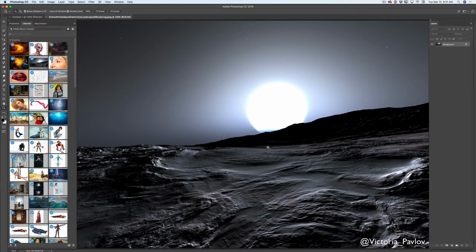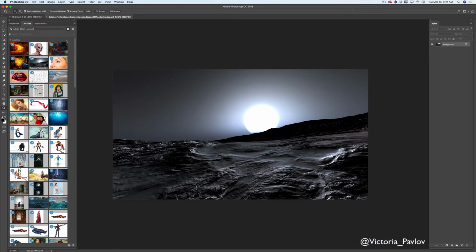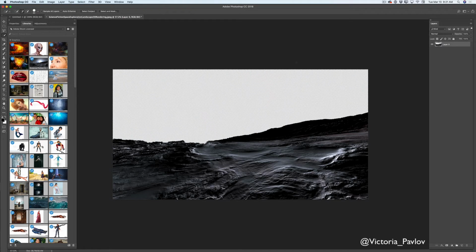I will zoom out my image. I will switch to my move tool, and now I would like to unlock my layer. To unlock your layer in Adobe Photoshop CC, simply click on your lock icon, voila, and your layer will be unlocked. What I will do now, guys, I will switch to my selection tool and I will select the sky. So I don't need the sky. After I selected my sky, I will click delete key and voila.